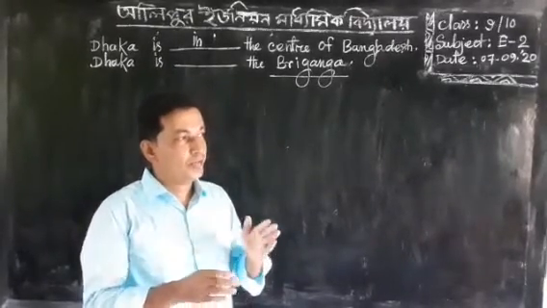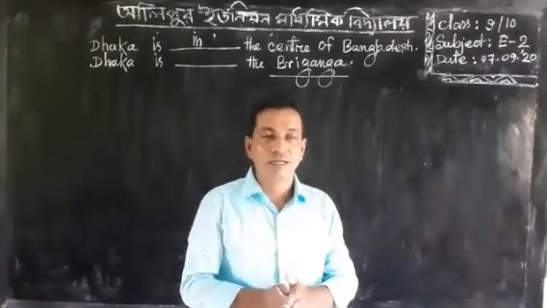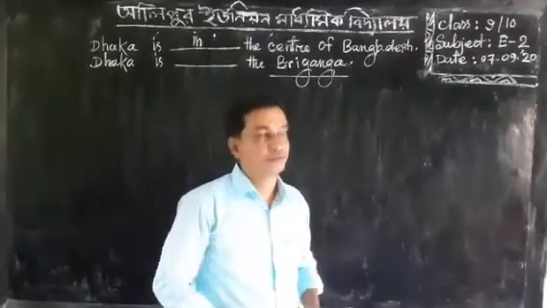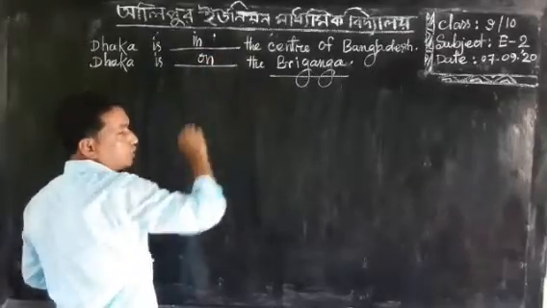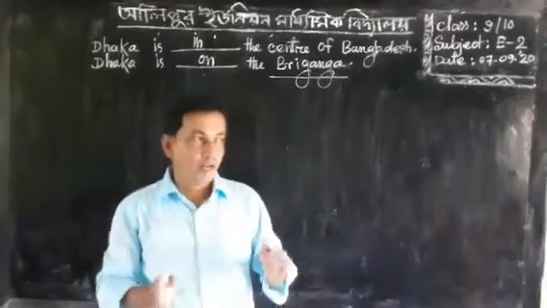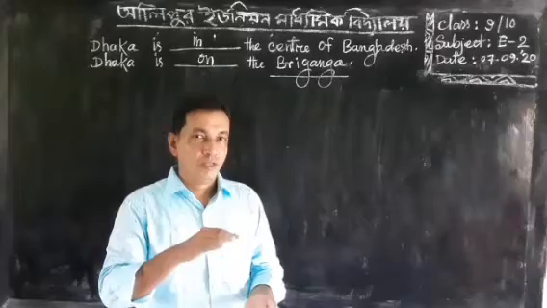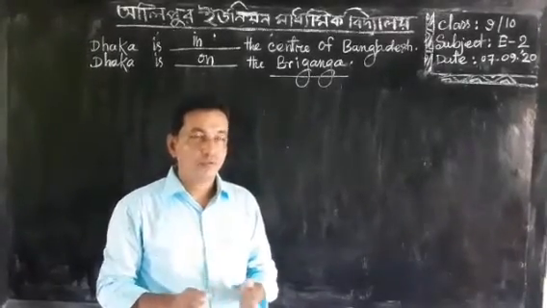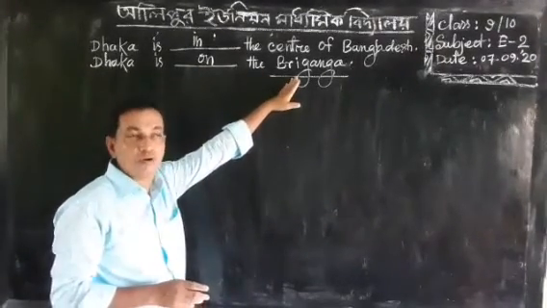So, if any place is situated beside anything, we can put on before that place. So we can write on before Buriganga, because Dhaka is situated on this river.